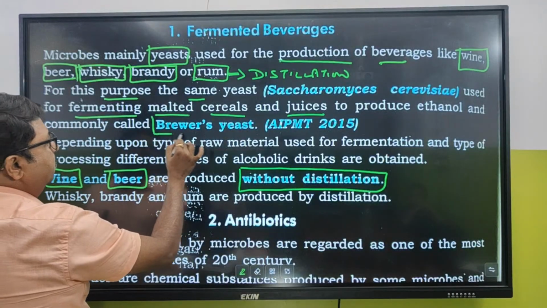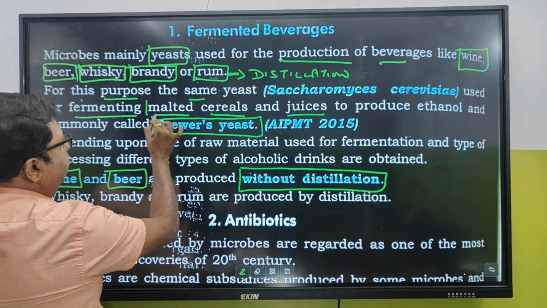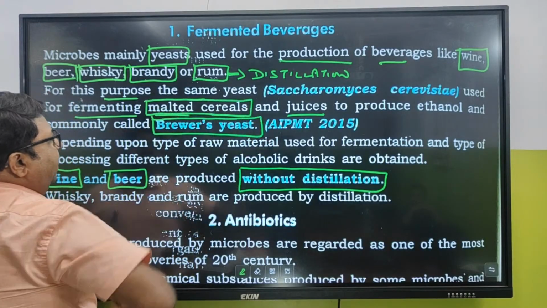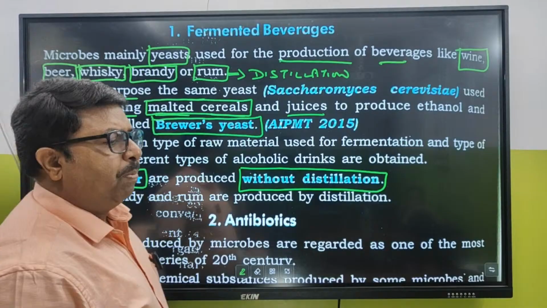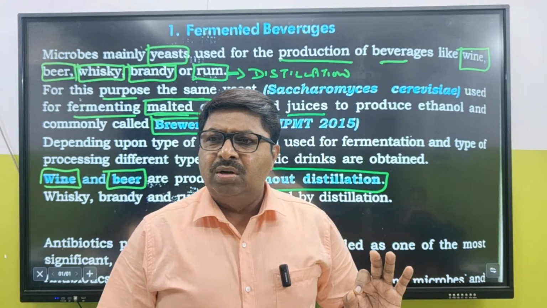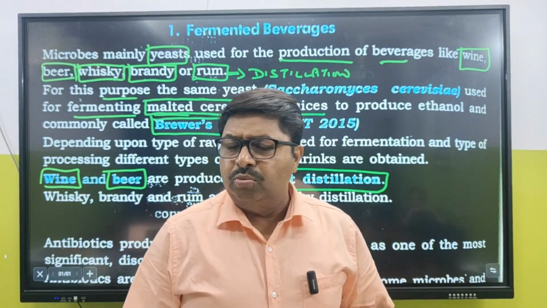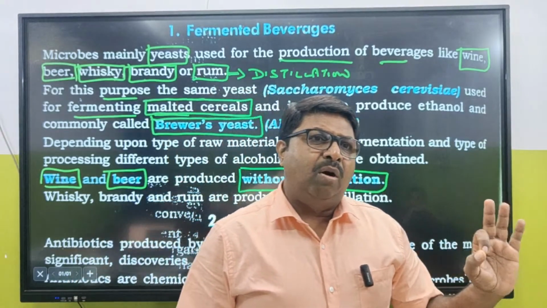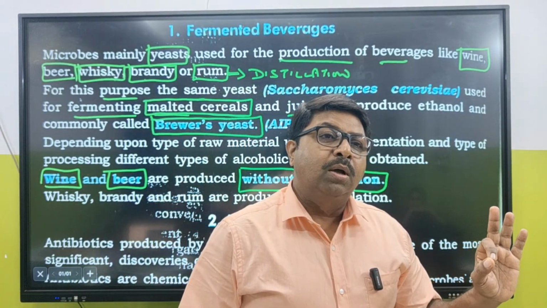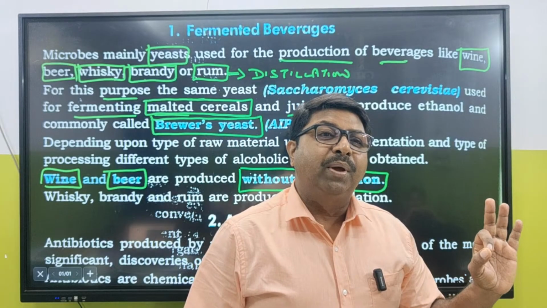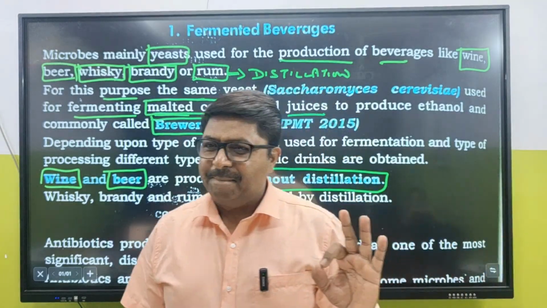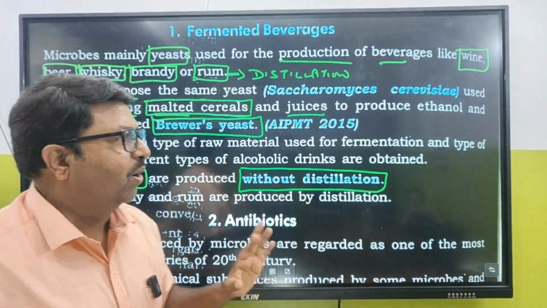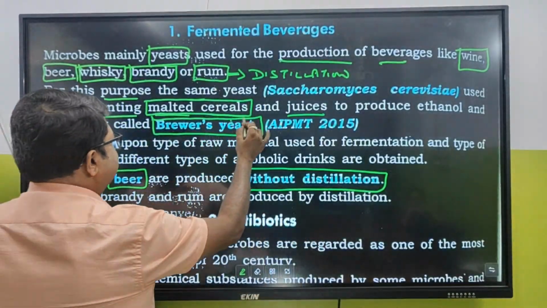Now, for this purpose, the same yeast, Saccharomyces cerevisiae, is used for fermenting malted cereals and juices to produce ethanol, and is commonly called brewer's yeast. So for malting, what is being used? The grains are being used, barley, wheat, through the malting process. Can you tell me the name of a plant hormone which is used for malting or brewing? Gibberellin, gibberellic acid. Okay, so this is brewer's yeast.